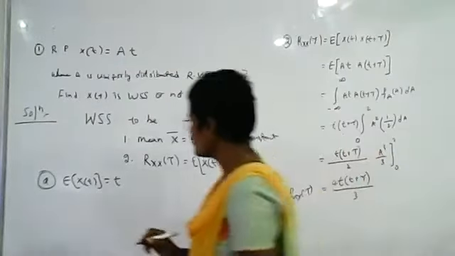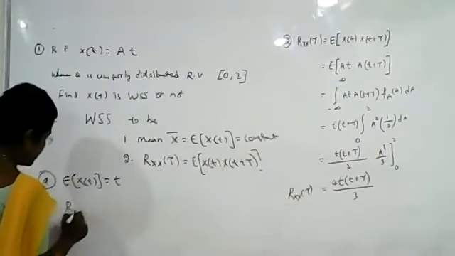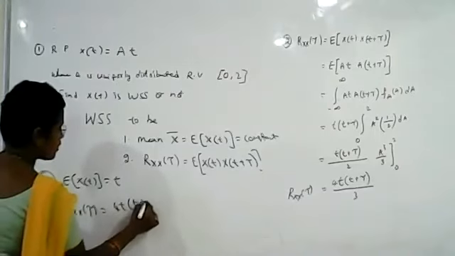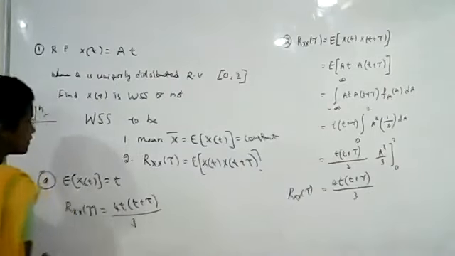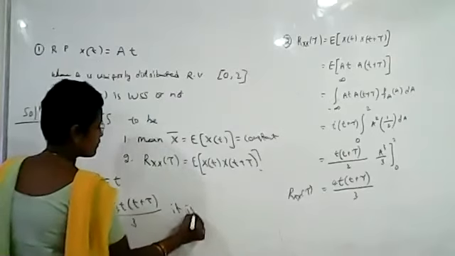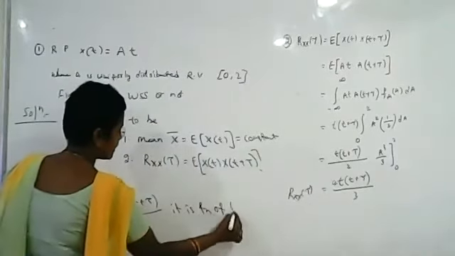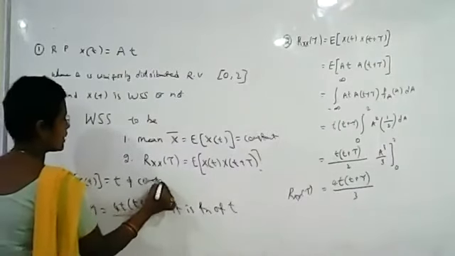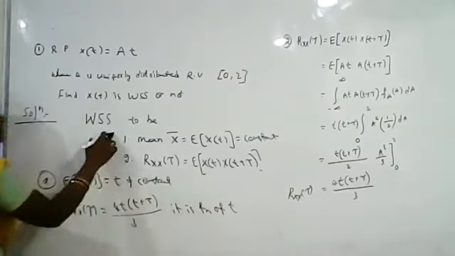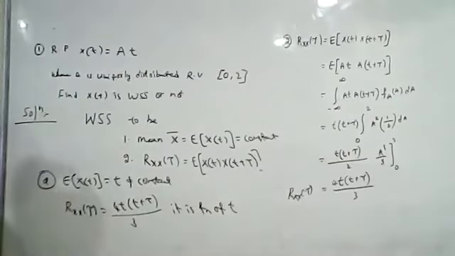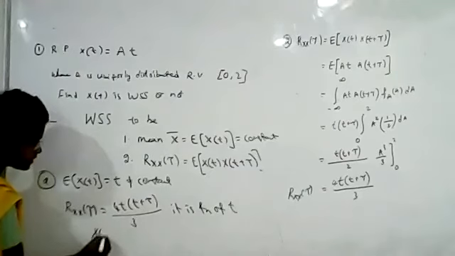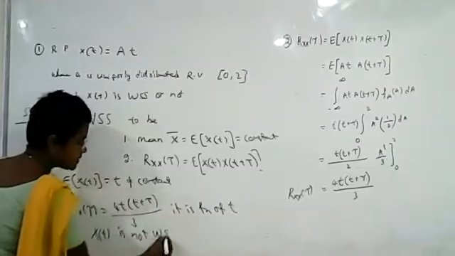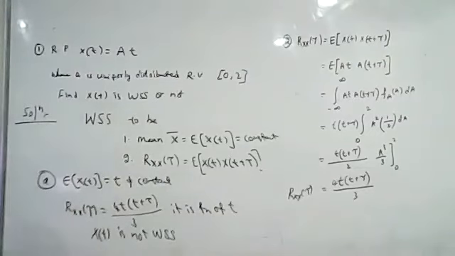Now if you observe Rxx(tau), we got 4t(t plus tau) by 3. It is a function of t, and the mean is not equal to a constant. So these two conditions are not satisfied. Since it is not satisfying these two conditions, X(t) is not a wide-sense stationary random process.